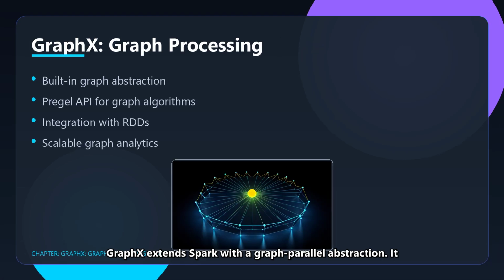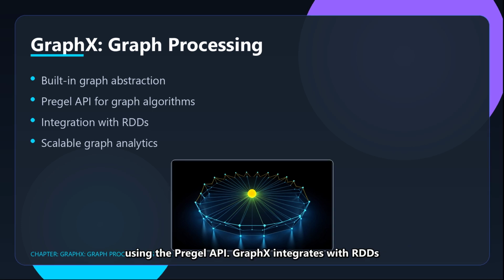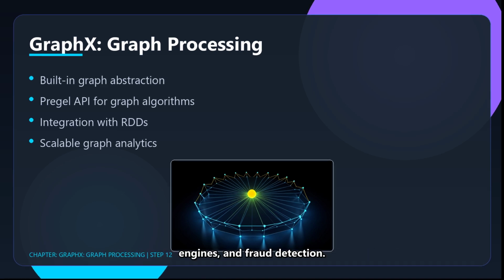GraphX extends Spark with a graph-parallel abstraction. It supports graph construction, modification, and parallel graph algorithms using the Pregel API. GraphX integrates with RDDs and is perfect for social network analysis, recommendation engines, and fraud detection.